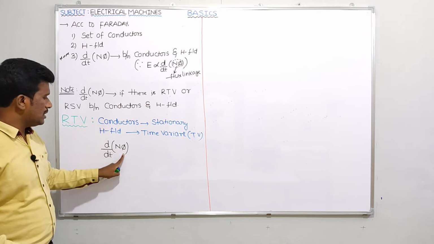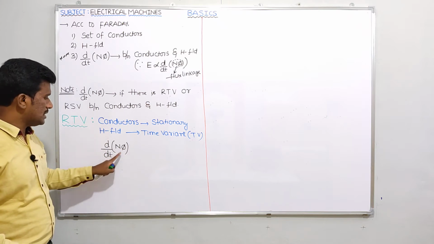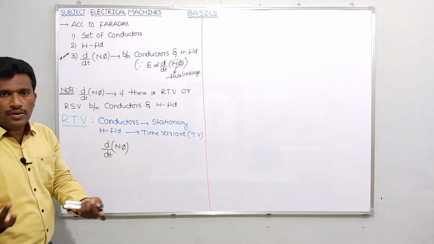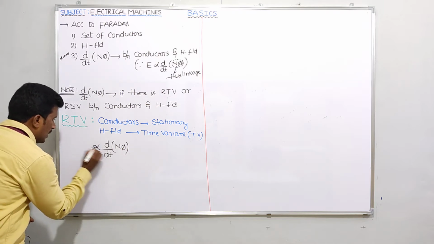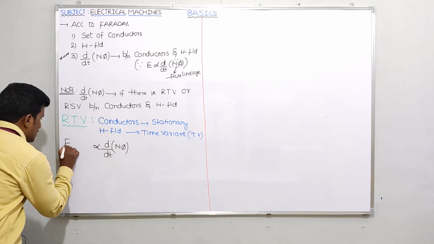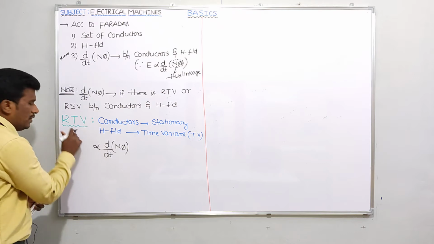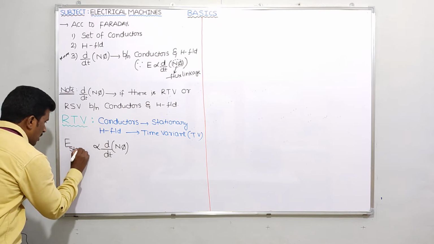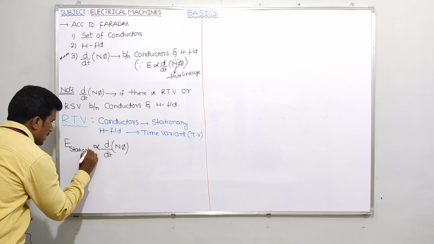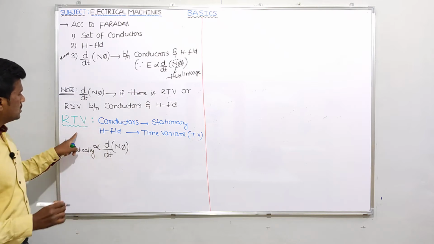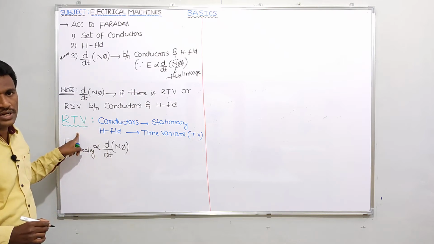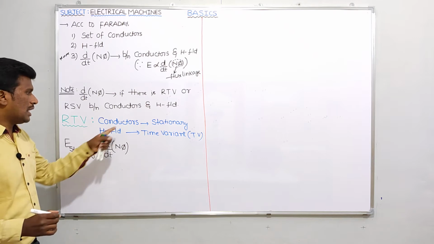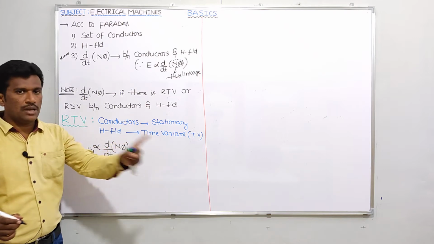Whenever d by dt of N phi is possible, that is, rate of change of flux linkage is possible, then EMF will be induced. What is the name for this EMF induced in RTV? Statically induced EMF. Statically induced EMF is induced because of relative time variation between conductors and magnetic field, where conductors are stationary and the magnetic field is time variant.